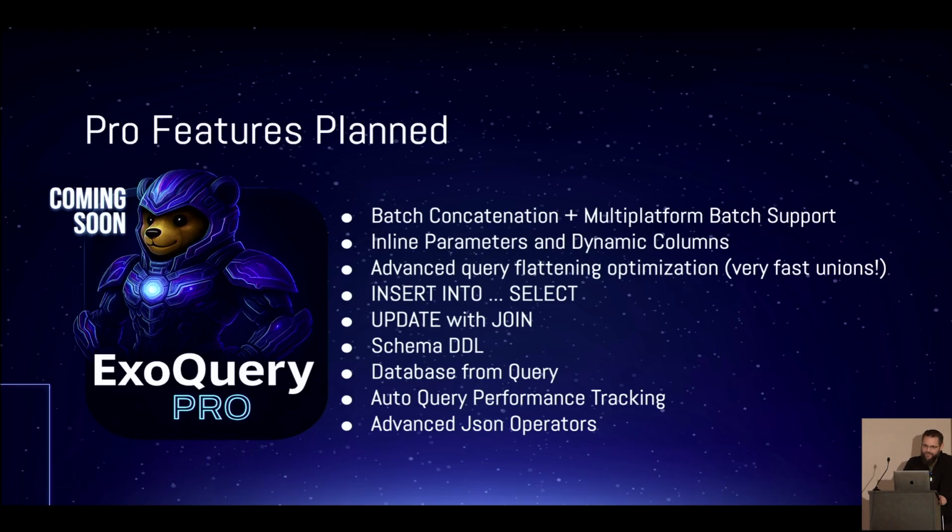that will have all of these features that I've always wanted to implement in language integrated query, that will actually have very nice optimizations for blazing fast batch concatenation, inline parametering, dynamic columns, next level of query optimization flattening, more DSLs for insert into select and updates, and schema DDLs, being able to do things like create a database from a query, because I can actually do that. You can sort of kind of even do this in Quill. You can create a whole database from a single query, because embedded in the query are all of the types that you need to know. So you can actually create a table from it.